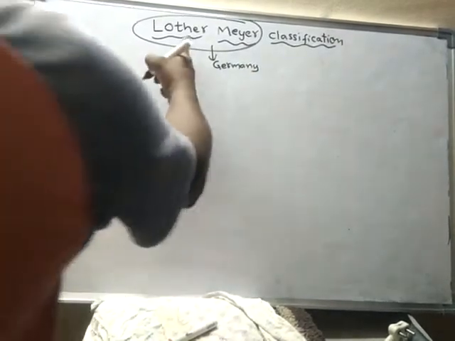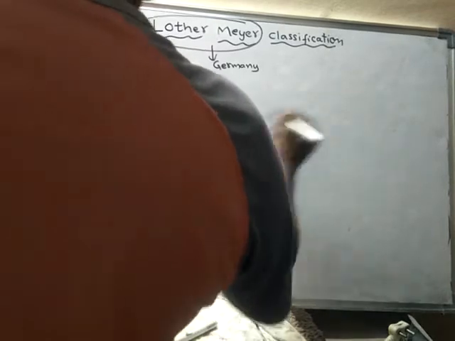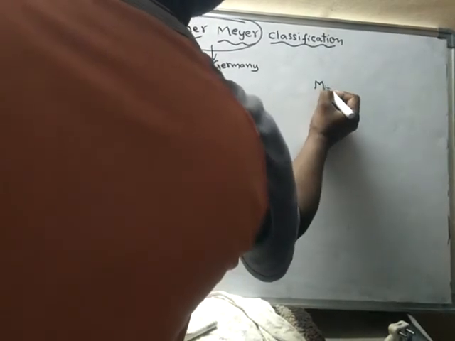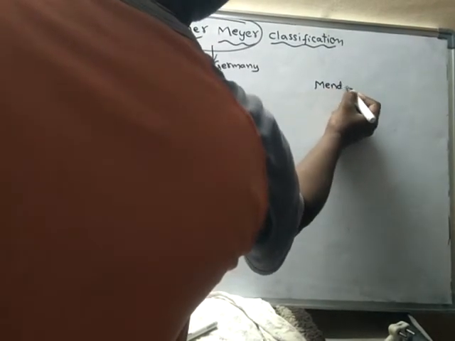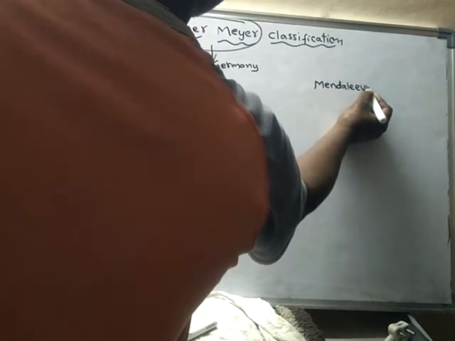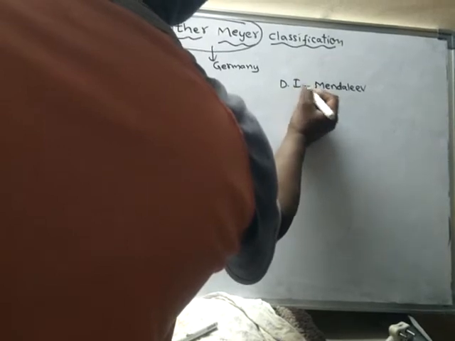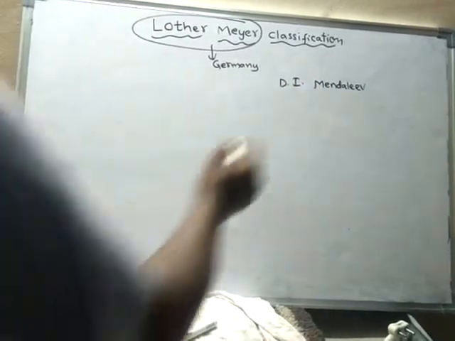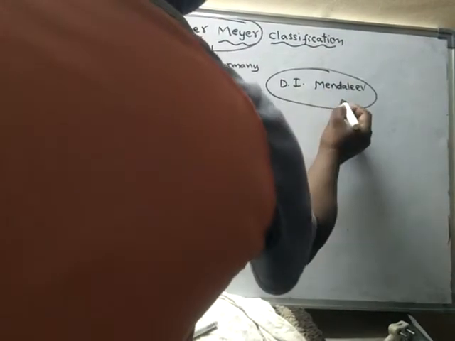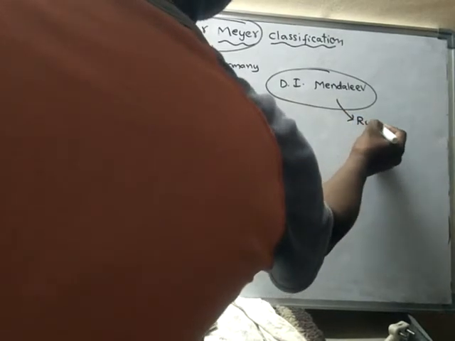This scientist is a contemporary of Mendeleev. Dmitry Ivanovich Mendeleev is another scientist who belongs to Russia.